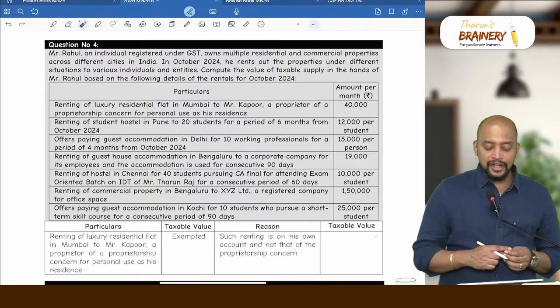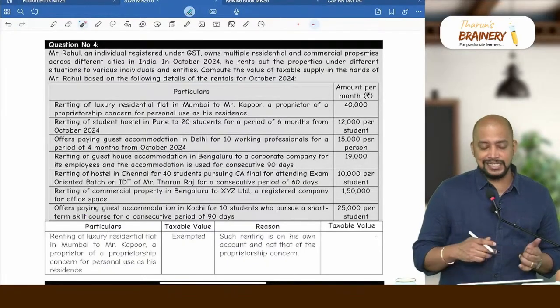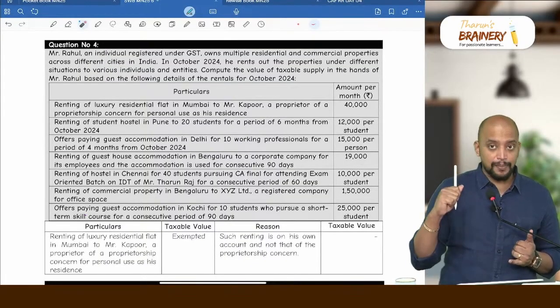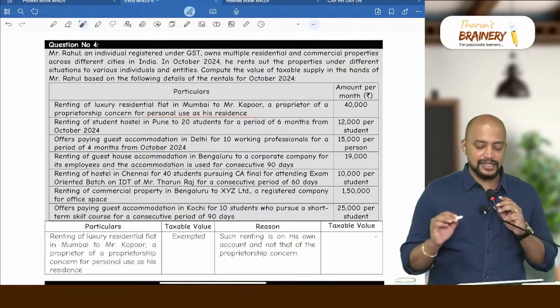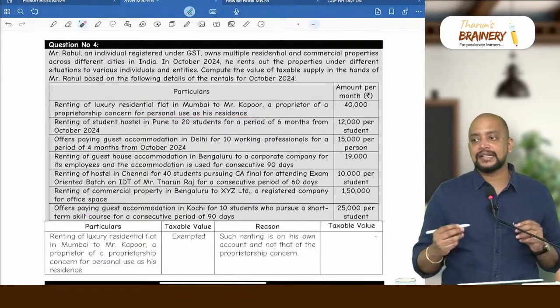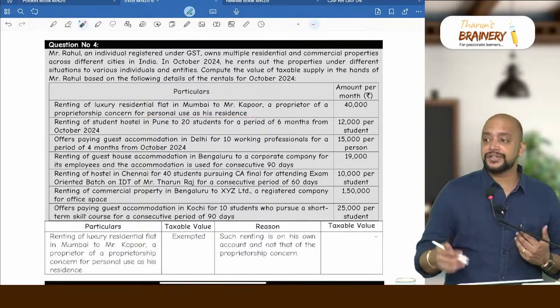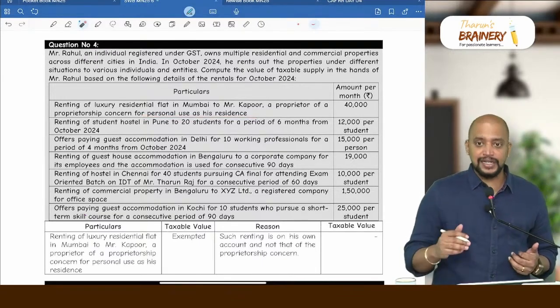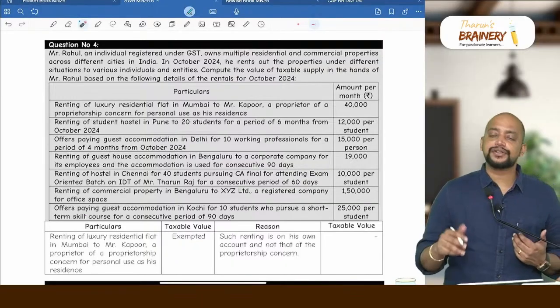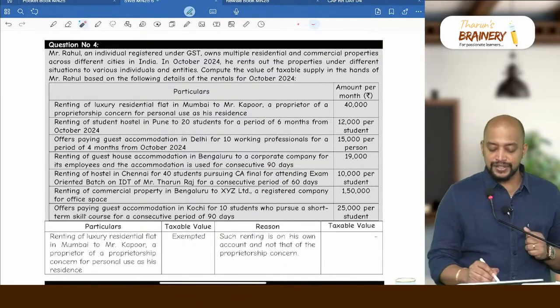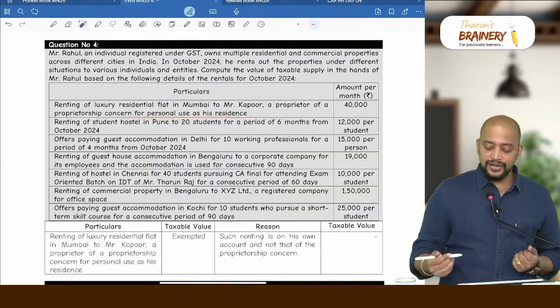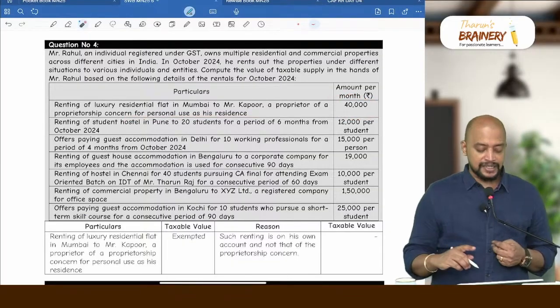First, renting of a luxury residential flat to Mr. Kapoor, a proprietor of a proprietorship concern, for personal use as his residence. What is your answer? Exempted. Whether Mr. Kapoor is registered or unregistered, it is exempted. If Kapoor is unregistered, anyhow it is exempted. Even if he is a registered individual, it is exempted because he is taking it for his personal residence. So this 40,000 will be exempted.